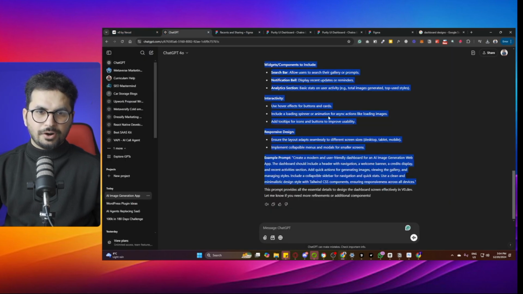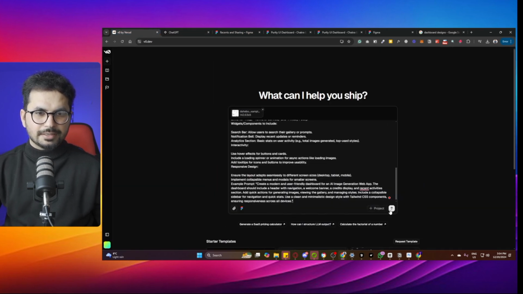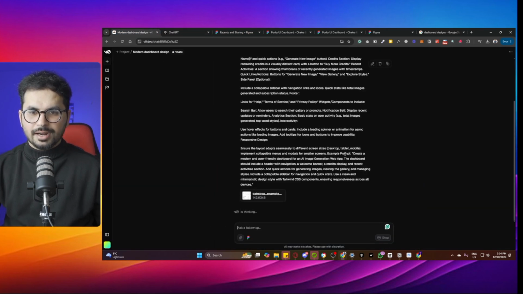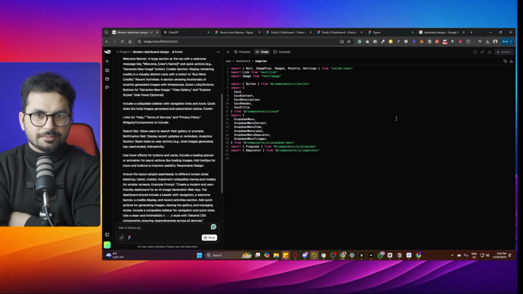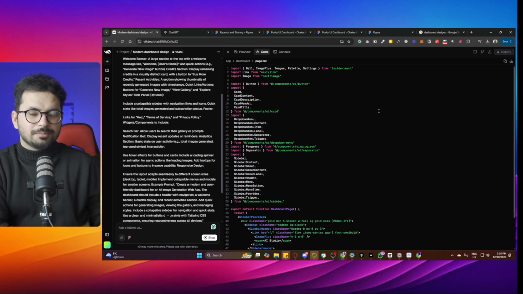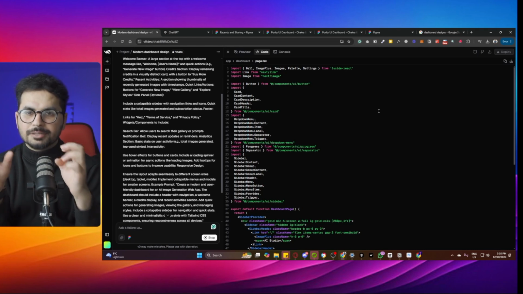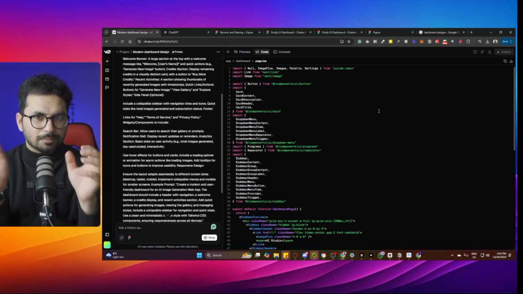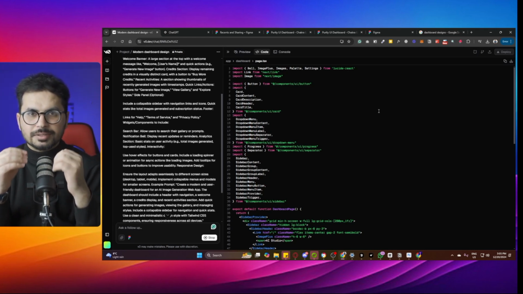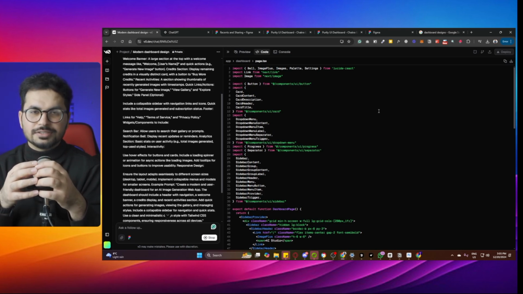Once you have got this prompt from ChatGPT, you simply need to paste it here inside v0.dev and press enter, and now it will start creating the design. You can see how v0.dev has started creating this project. By default, it will create your front-end design with multiple screens. It will create a proper project directory, and by default it will create it for Next.js. So what is Next.js? Next.js is just a framework.